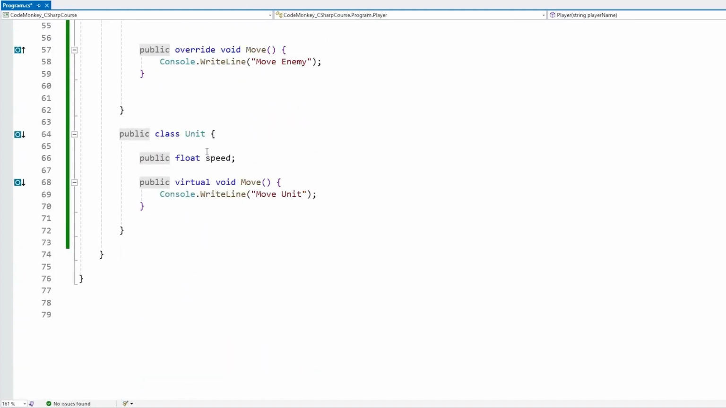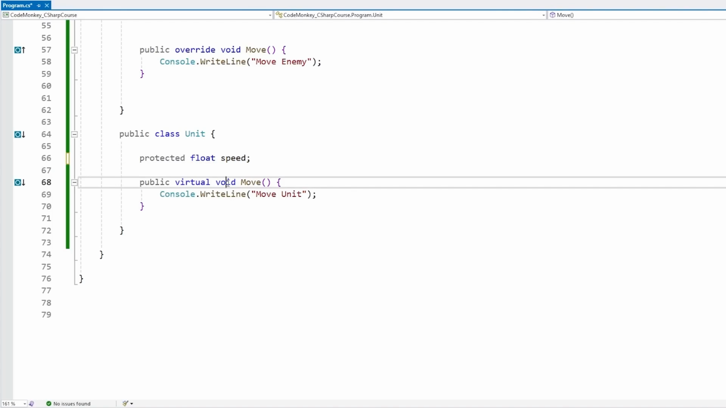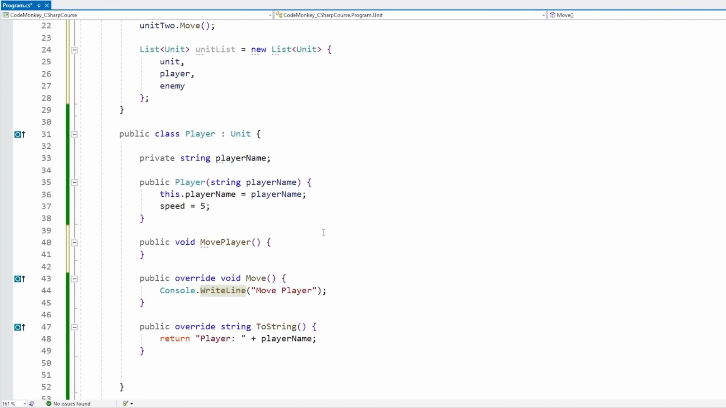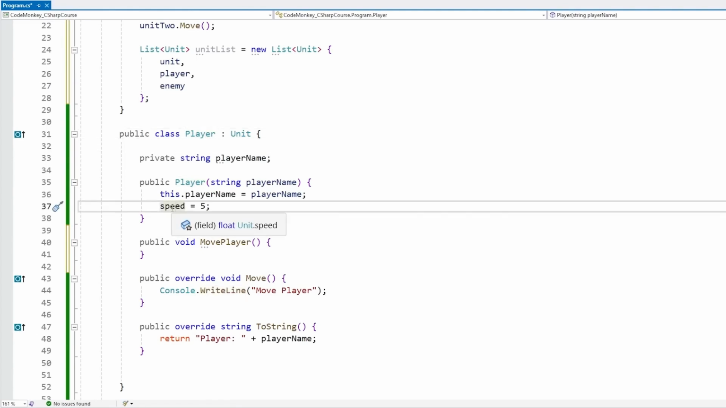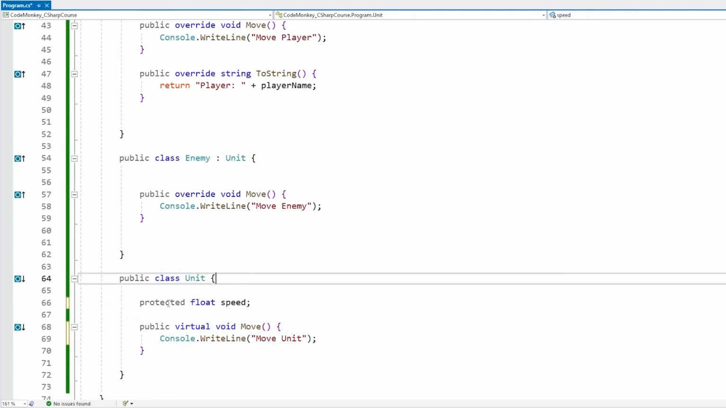For example, let's go down into our unit. Over here for the speed, instead of public, let's make this protected. By making it protected, we can use it over here inside the unit class. So yep, this is valid code. And importantly, over here on the player, this one is still valid code. We have no errors here. By making it protected, that means that only the class that defines it, and any classes that extend this base class, can access this protected field.